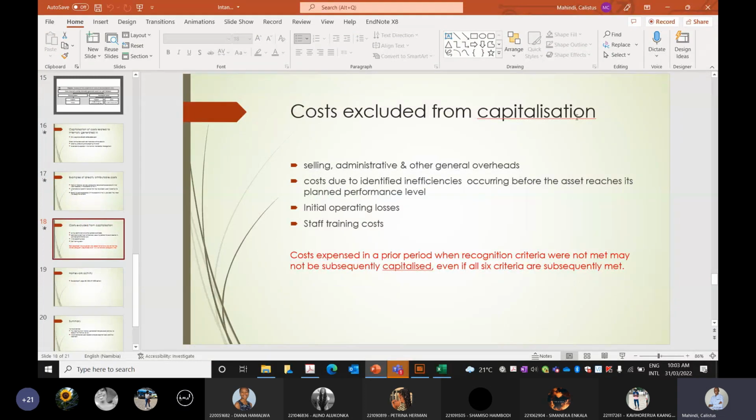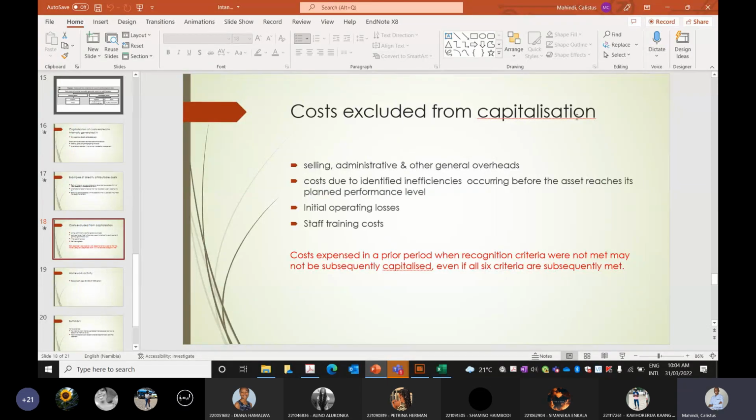I like to give this example, let us look at PPE, for instance. Assuming you have a business and you purchase a vehicle that is going to be used as a delivery vehicle.